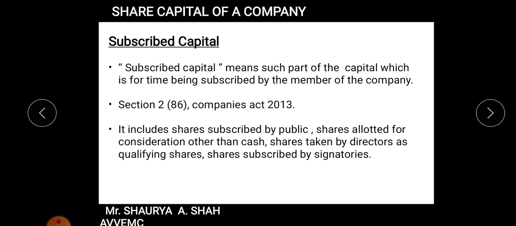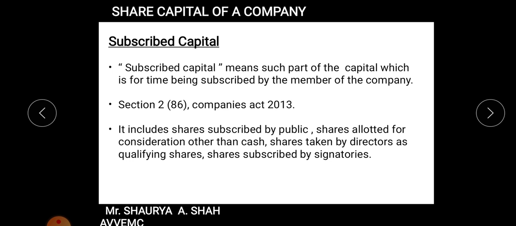What was my authorized capital? 10 lakh shares of 10 each, that was 1 crore. What is my issued capital? 50 lakh rupees, right? That is 5 lakh shares into 10 rupees. And what is my subscribed capital? 4 lakh shares into 10 rupees. Is it clear? So first is authorized, then issued, then subscribed. It can never be jumbled up, right?